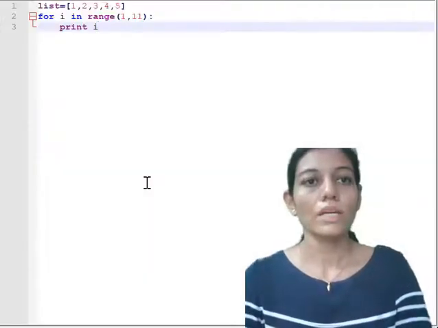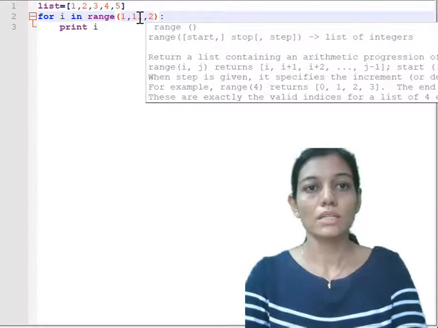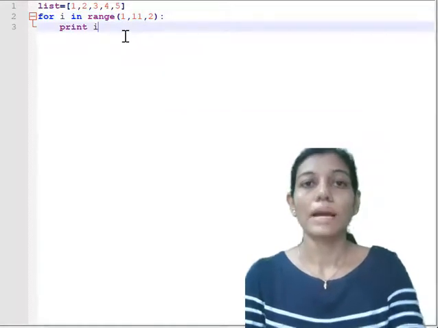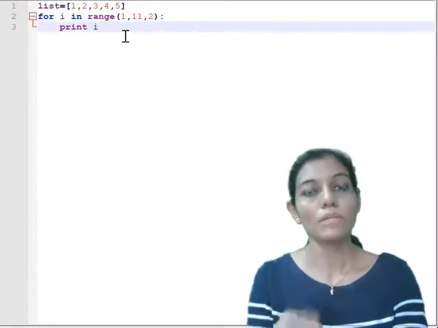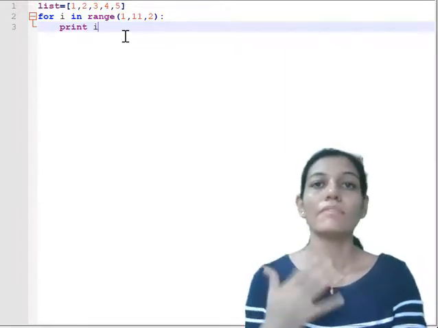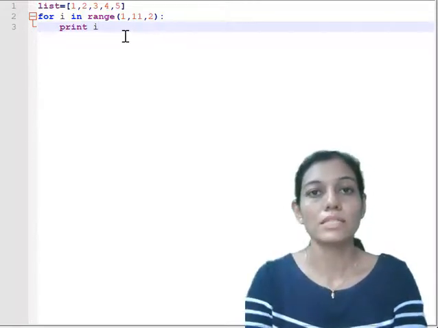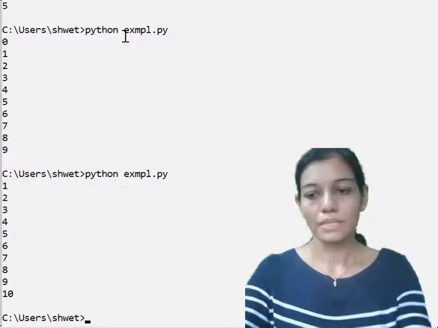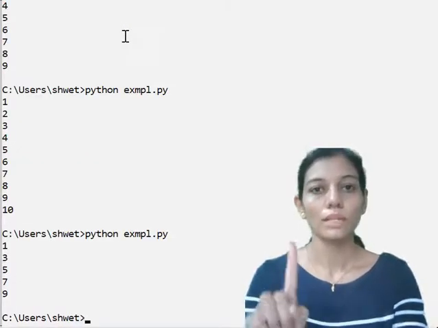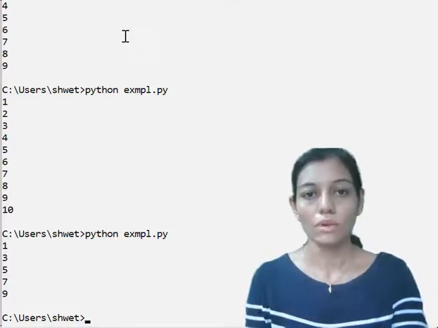Now can we give the step size over here? What is step size? It is the increment, right? By default it is incremented by 1, that means 1, then plus 1 will be 2, 3, 4, 5 and onwards. But here I want an increment of 2, that's why I have specified the step size equal to 2. Let's run the code and see. So 1, then plus 2, that is 3, then plus 2, that is 5 and onwards.